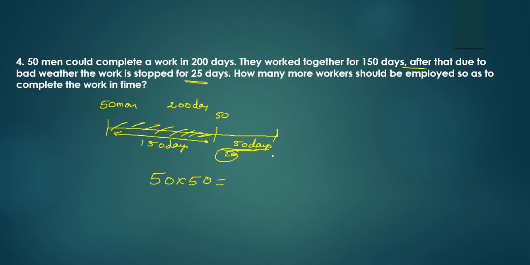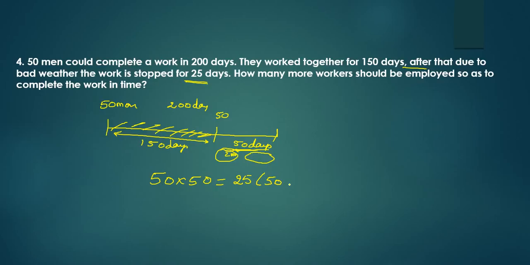But in 25 days, you have to do the remaining work, because actually they have to complete the work in 50 days. As they haven't worked for 25 days, still how many days are left over? 25 days. In these 25 days I have to complete the work. It means I need extra efficiency or extra people. Now, to complete the work in 25 days, how many men are there initially? 50 men.